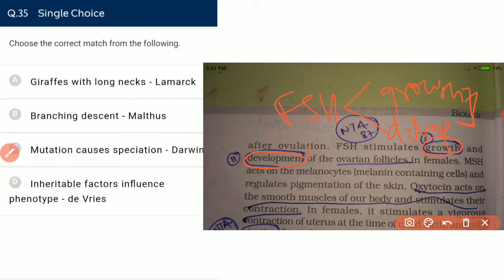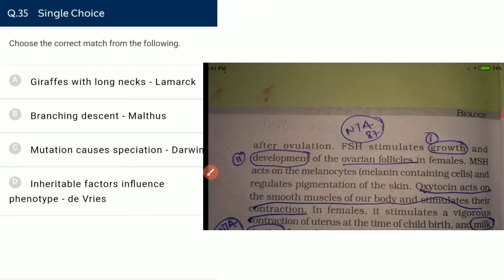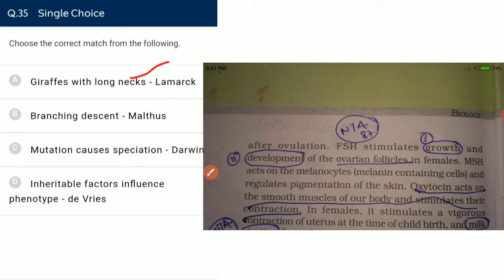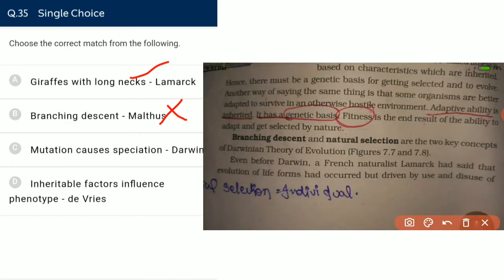Choose the correct match from the following. Giraffe with long neck, not wrong neck, is correct. Branching descent is not given by Malthus, it is given by Darwin. The two key concepts of Darwinian theory of natural selection are branching descent and natural selection. The branching descent means it is talking about a universal common ancestor.